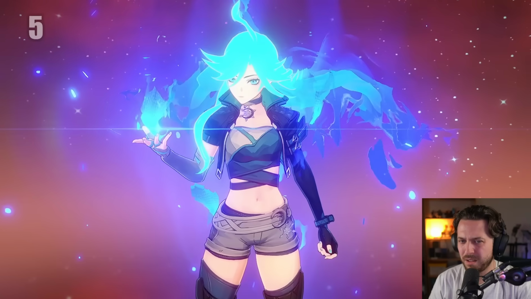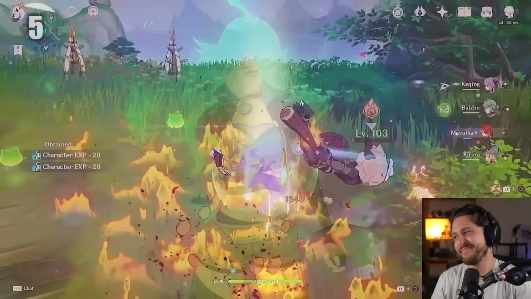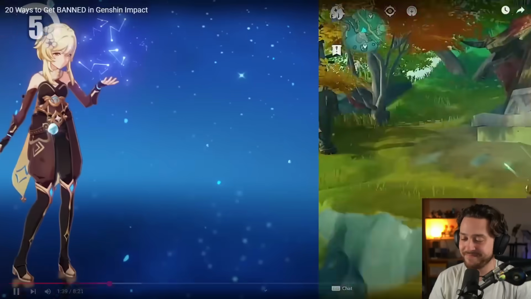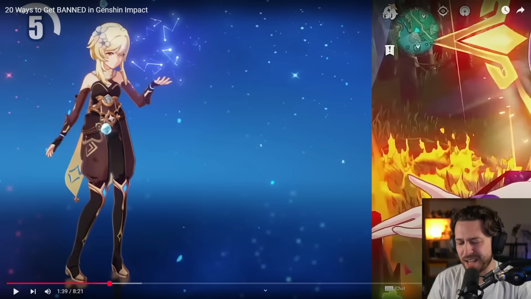Weird. Number five, using skin mods. Yes, these are rather harmless, but if Hoyoverse catches you using skin mods to change the look of your characters, you're gonna get banned. I have a pretty hot take with this one. I'll say it afterwards.